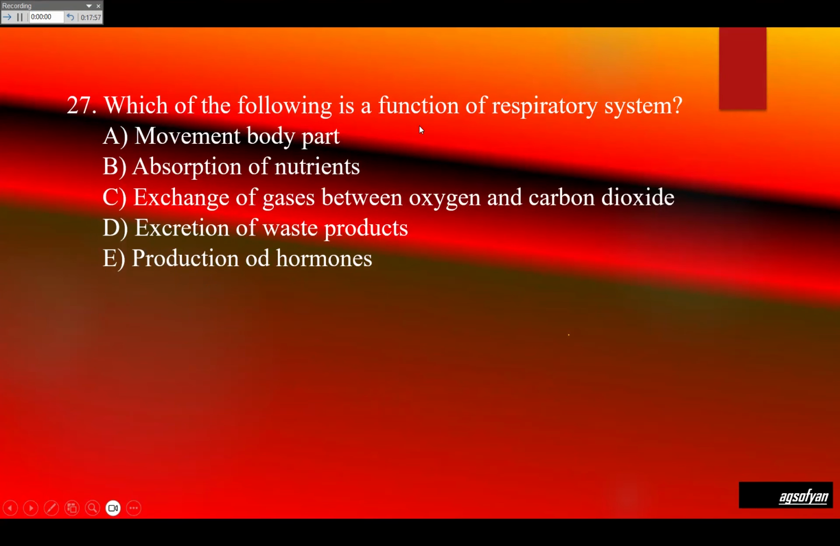Which of the following is a function of the respiratory system? Remember, the respiratory system is for gas exchange. Look for that one. A, movement of body parts. This is muscle. Absorption of nutrients. This is blood, okay, cardiovascular system. Exchange of gases between oxygen and carbon dioxide. So this will be the answer. C.